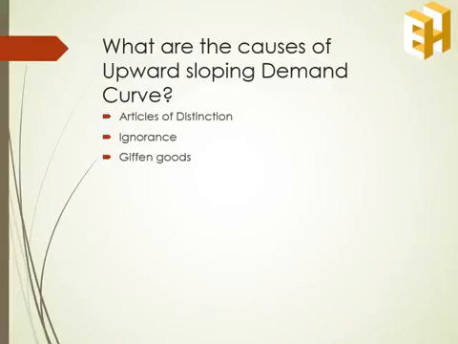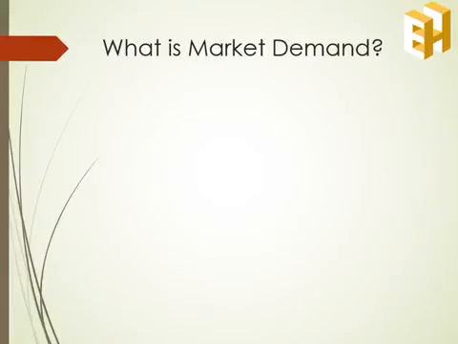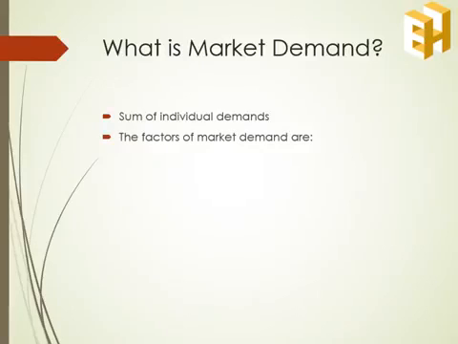After studying the individual demand, let's understand the market demand in detail. The market demand is the sum of individual demands. The factors which determine the market demand are: first, own price of a commodity, which has a negative relationship with the market demand. Second, we have the income of the individuals having a positive relationship with the quantity demanded.